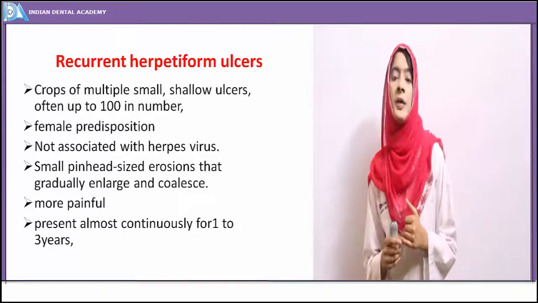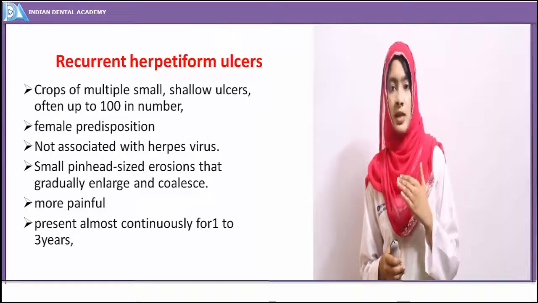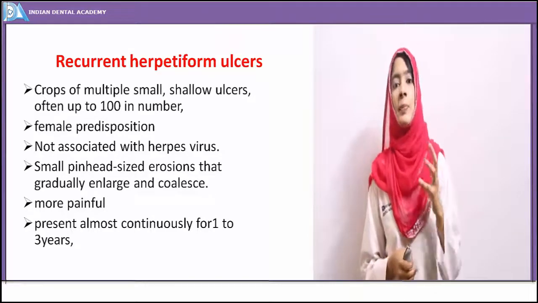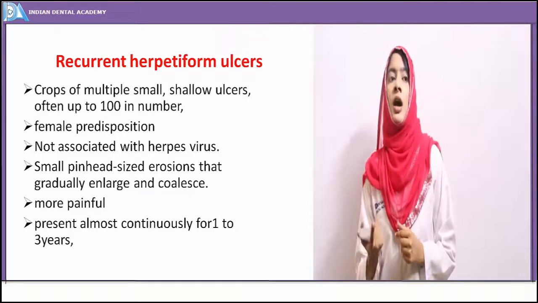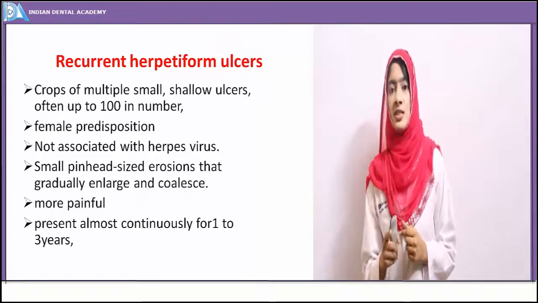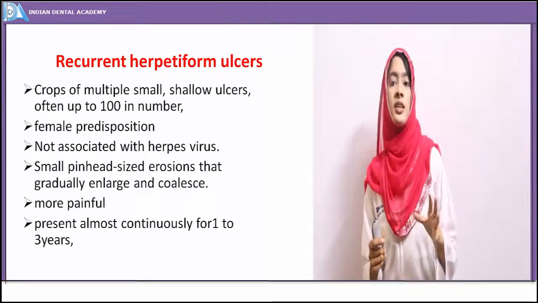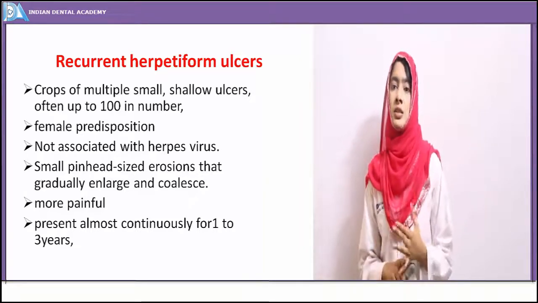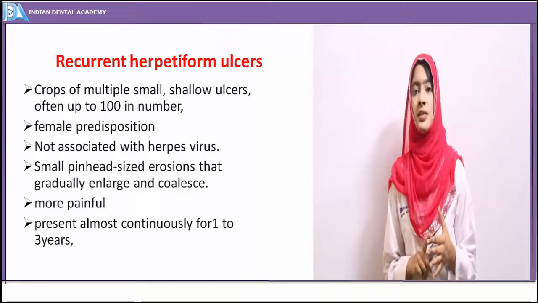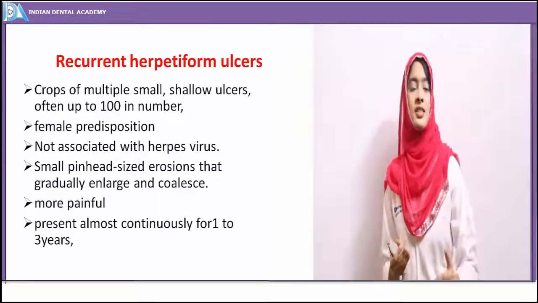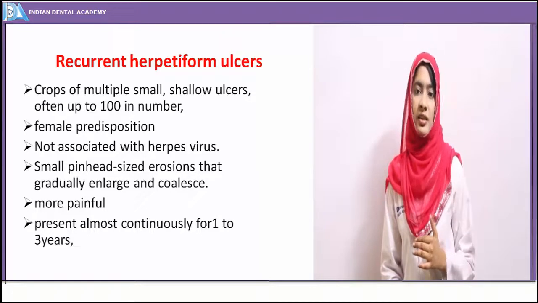Then recurrent herpetiform ulcers. As the name suggests, recurrent herpetiform ulcers are nothing but recurrent aphthous ulcers which show similarity with the herpes lesions. But the only difference is that when you culture the ulcer, you do not find any herpes virus here. So the name has been given recurrent herpetiform ulcer. As the name is recurrent, these ulcers tend to heal, and after a few days again they start recurring.